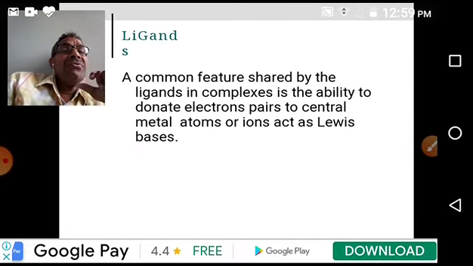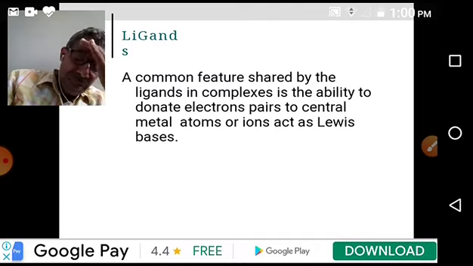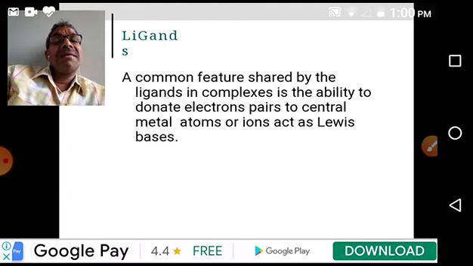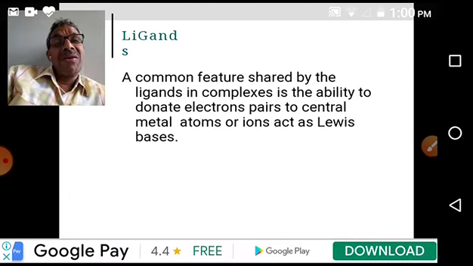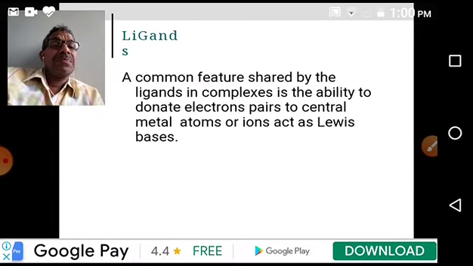A common feature shared by the ligands in complexes is the ability to donate electron pairs to central metal atoms or ions, so they act as Lewis bases. Just now I told you. So in these complex compounds, the central metal atom or ion acts as a Lewis acid, whereas ligands act as Lewis bases. So complex formation is nothing but an acid-base reaction.